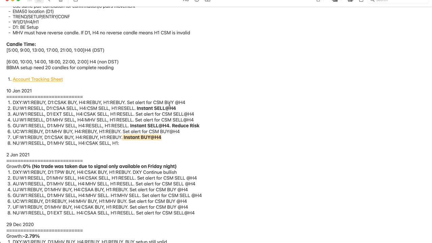So these three pairs we can instant sell for this week. The rest, sorry, H1 is resell here. And we're going to set alert for CSM sell at the H4 time frame. So this is our simple plan for this week.